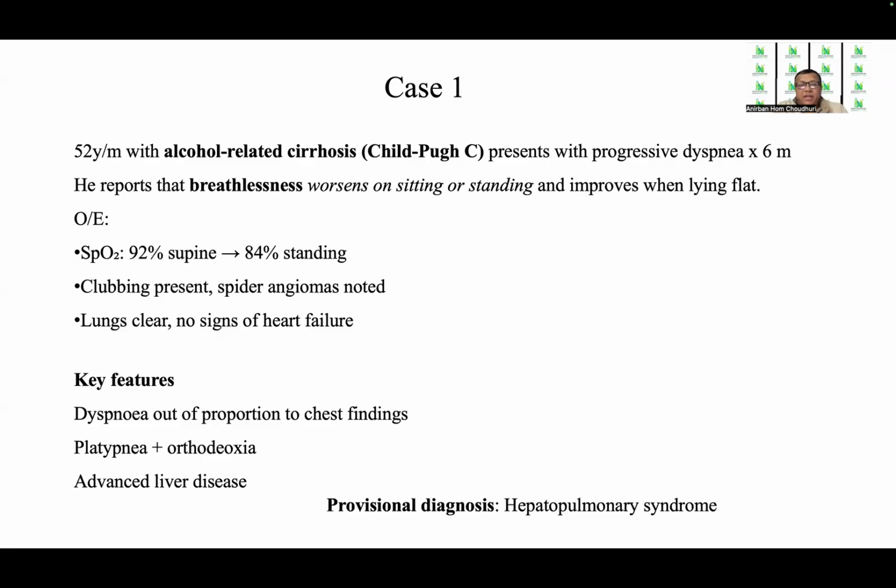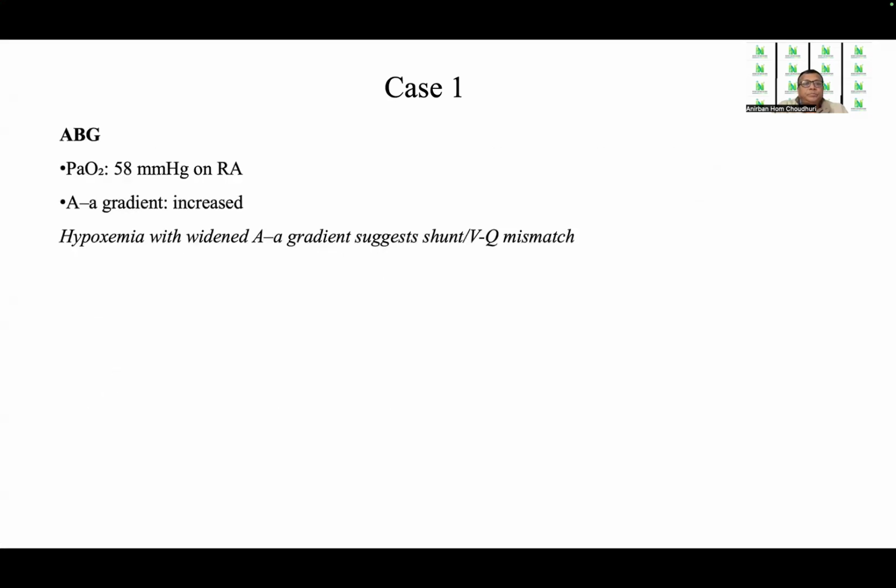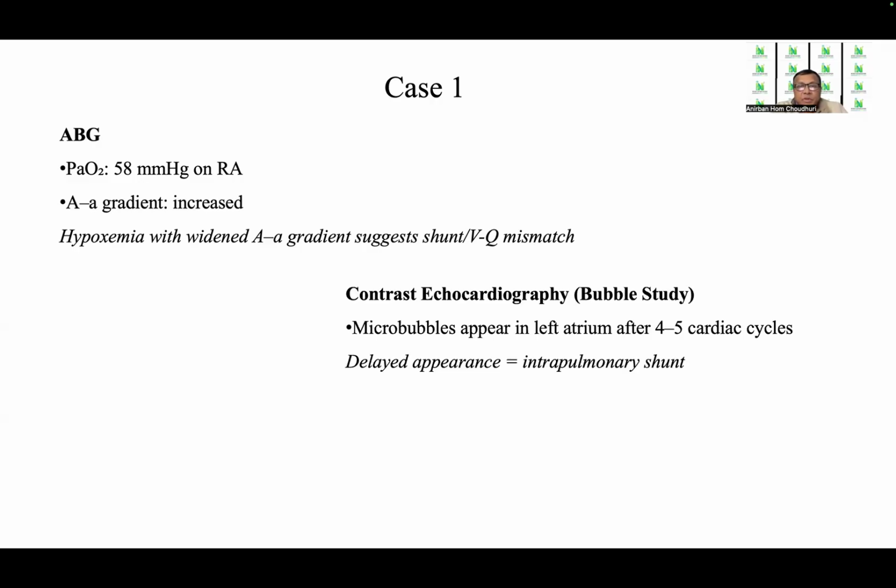So the provisional diagnosis made here is hepatopulmonary syndrome. In ABG, the PaO2 shows 58 millimeter of mercury on room air. The alveolar-arterial gradient is increased. So hypoxemia with widened alveolar-arterial gradient suggests shunt or VQ mismatch.